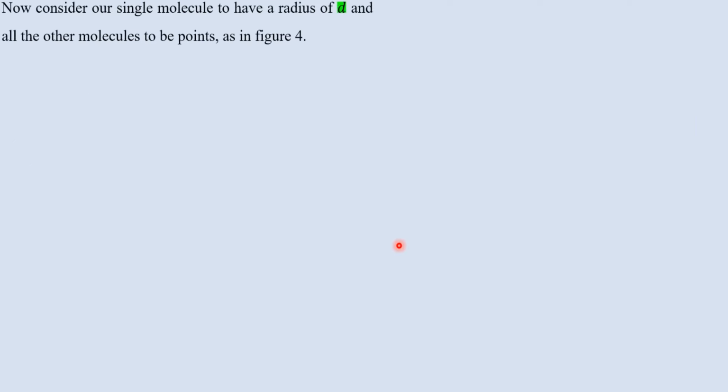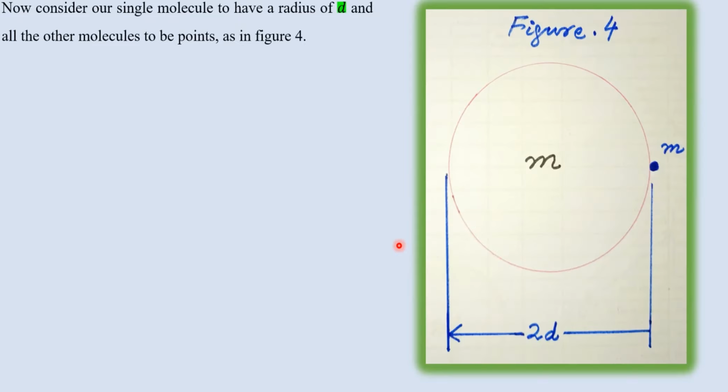Now what happens next? When you consider a single molecule to have diameter d and all other molecules to be point-like, this is the main molecule which has a radius d, not the diameter. The radius is d, and the radius is half of the diameter. So what would be the diameter in this case? The diameter will be 2d, because d equals 2r, r is d, so this is 2d.